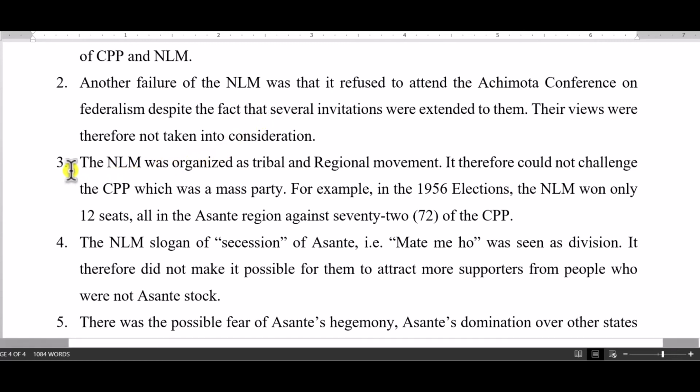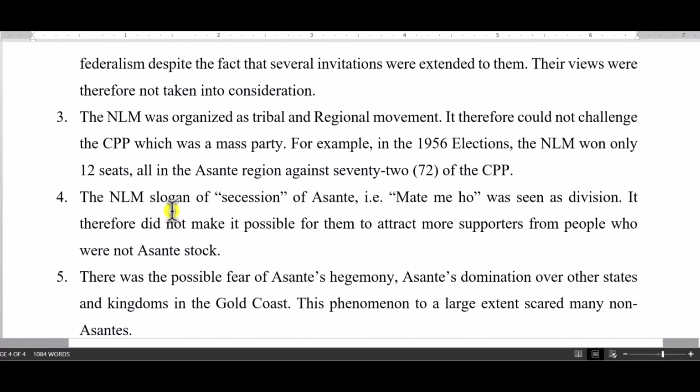Now, third, the NLM was organized as a tribal and regional movement. Yes, so it was considered as a party for the Ashantis, and so it did not really attract a lot of people who were not Ashantis. Now, their slogan itself was also a big factor. As a sectionist slogan, it was the biggest factor because, do you expect other tribes to also vote for you? So of course, a lot of these other tribes may not vote for you.